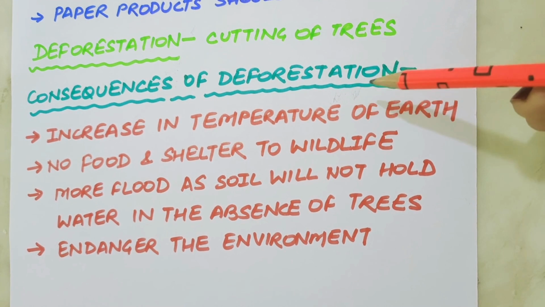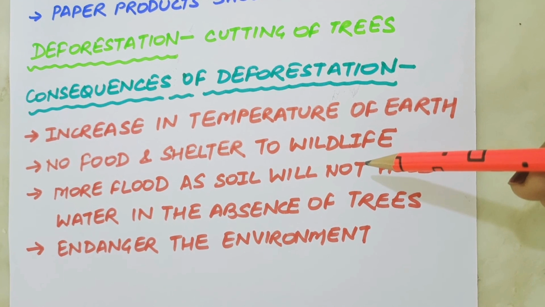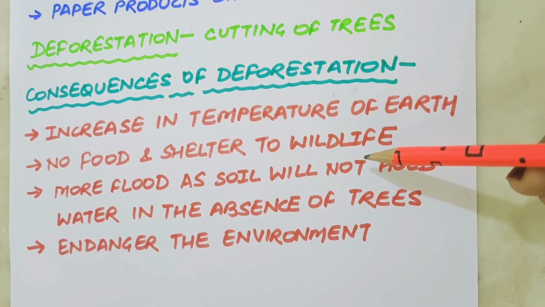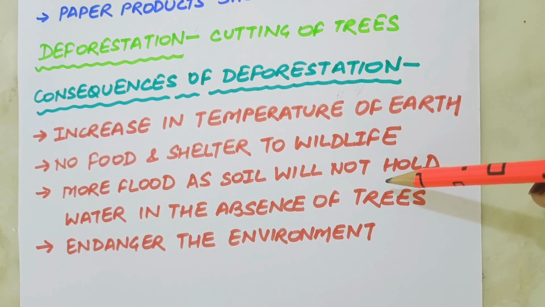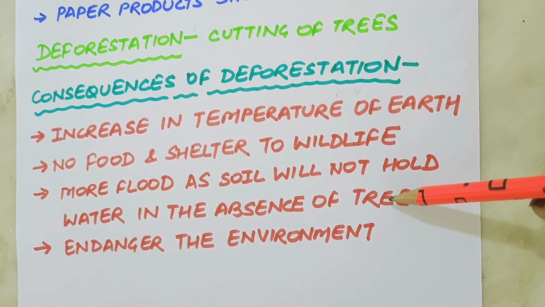The roots help in holding the soil during rain, and also the soil is able to hold water. In the absence of trees, the soil will not hold water, which can cause flood. The continuous deforestation is threatening the different forms of life, including human beings.